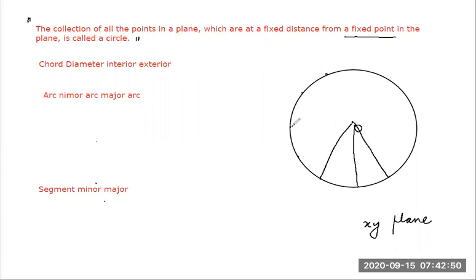So if I join thousands of points which are at fixed distance from a given point, and the locus of all the points means if I just join all those points and I take thousands and lakhs of those points, what I get is a circle. It's a very interesting circle. All right. So students, all these points are at equal distance from the center of the circle, and this equal distance is known as the radius of the circle.